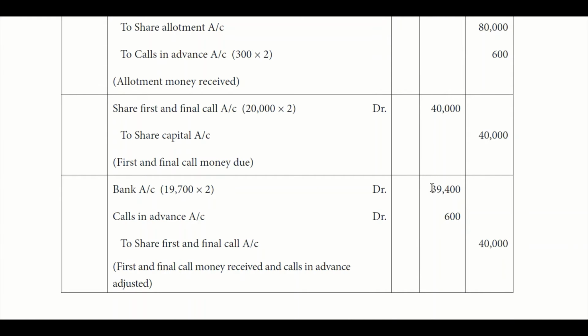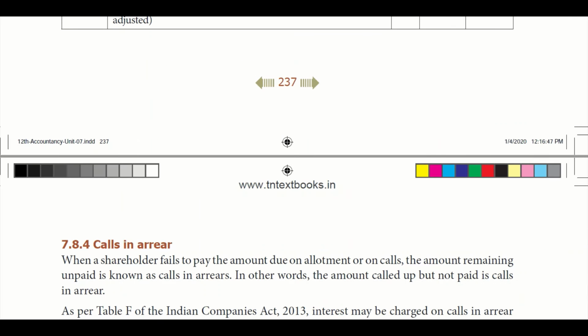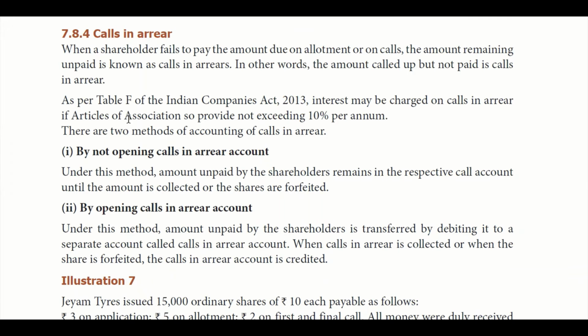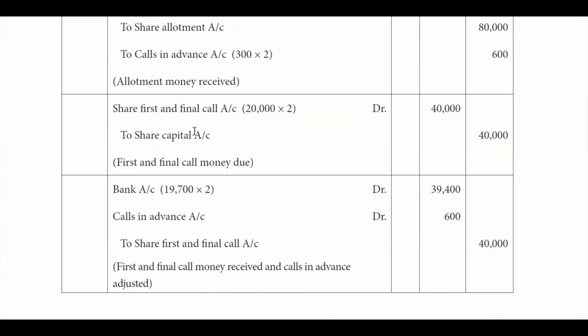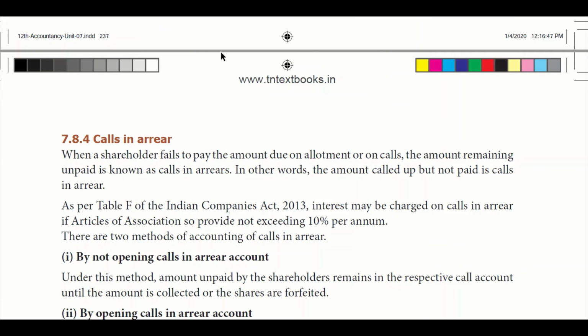So we actually received from the applicant only 39,400. The money that we already received, 600, is going to be adjusted here, and 40,000 is going to be credited to first and final call account. The money we already received is going to be utilized here. It is the opposite of the scenario that we saw earlier, calls in advance.